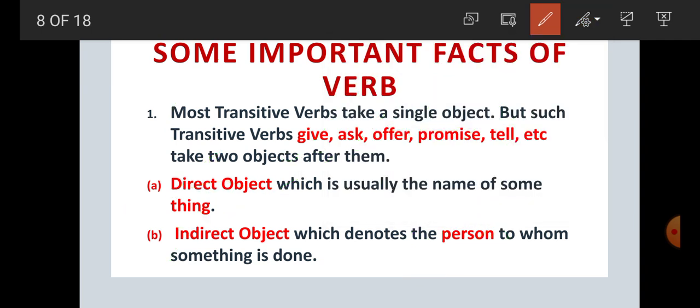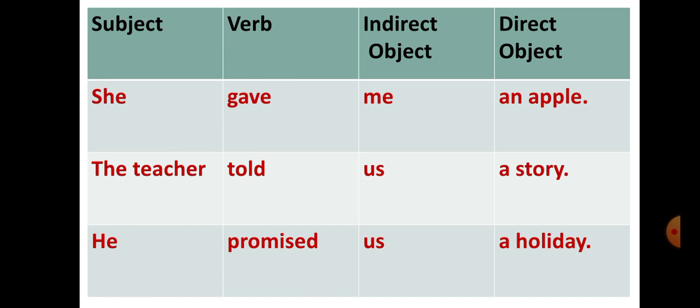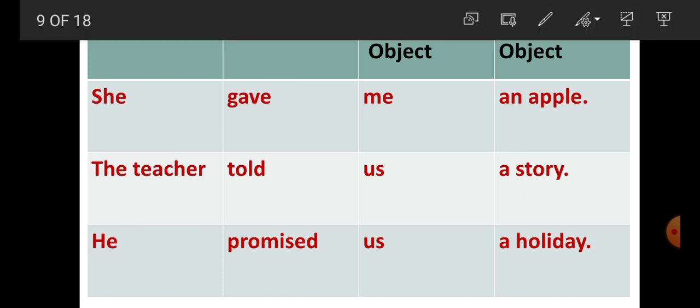Now with the help of examples we will get it. For example, student, look at the first example. She gave me an apple. So what is she here? Subject. Gave, verb. Me. What is me here, student? Indirect object, because it indicates a person.